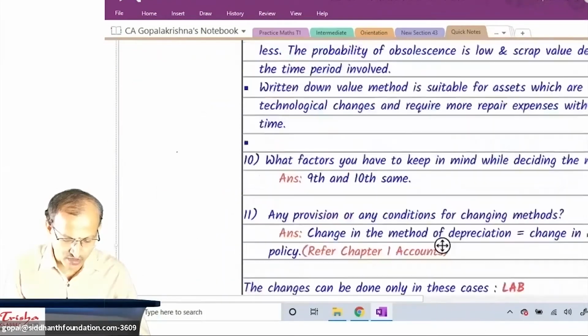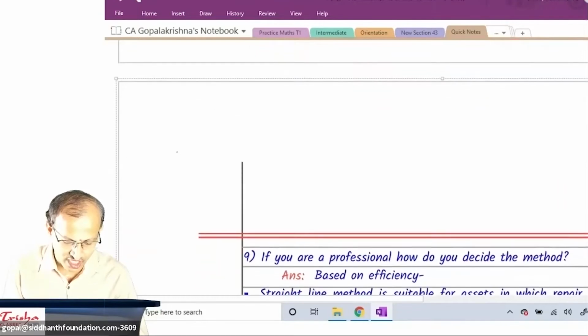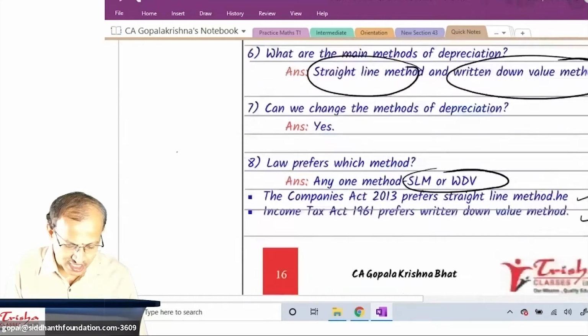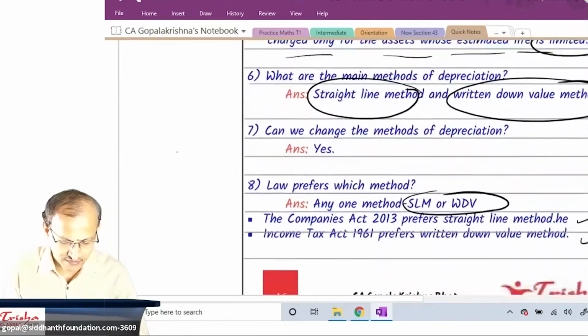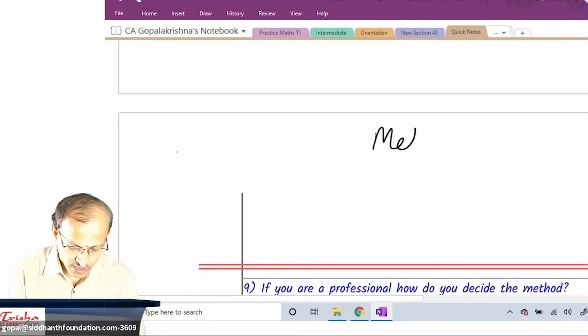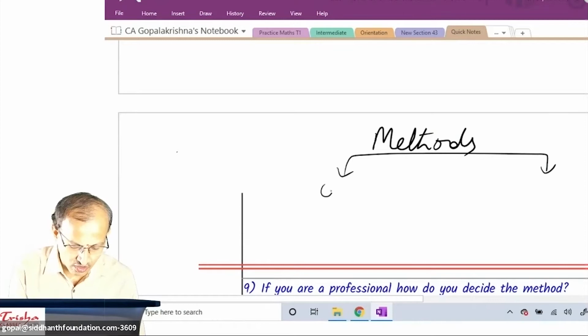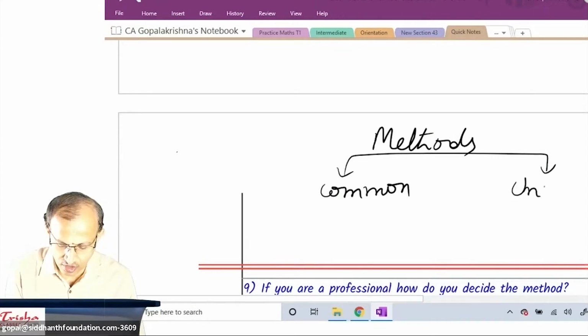Before I go next one here, I told you methods of depreciation. All of you are there. Methods of depreciation, which I'll write here. All of you take down in your notebook. Methods can broadly classify into two types. Tell me what are the two types? Common methods and uncommon methods. All of you writing this?